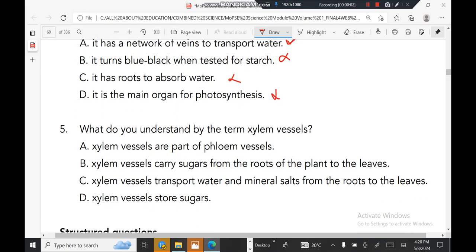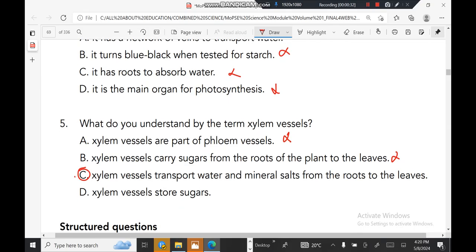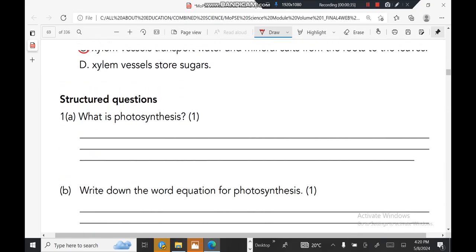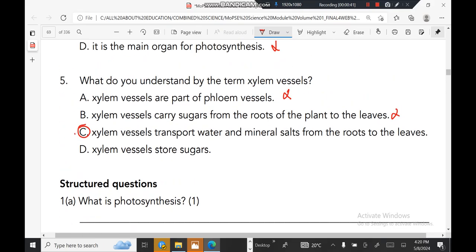Number 5. What do you understand by the term xylem vessels? Xylem vessels are part of the phloem vessel. No. Xylem vessels carry sugars from the roots of the plant to the leaves. No. Xylem vessels transport water and mineral salts from the roots to the leaves. Yeah, that's correct. C is correct. All right, let's see other questions. What is photosynthesis? You can just answer these questions on your own, guys, or view some of our videos. We will upload that.